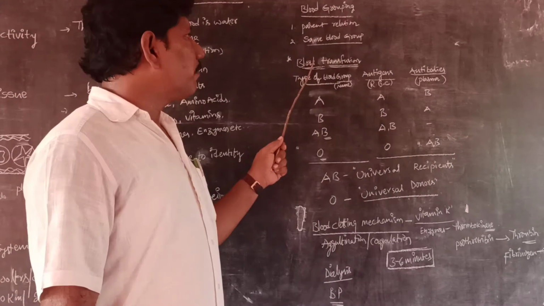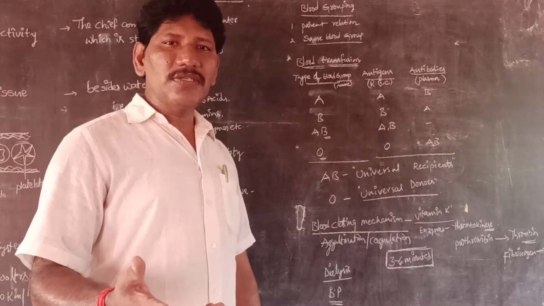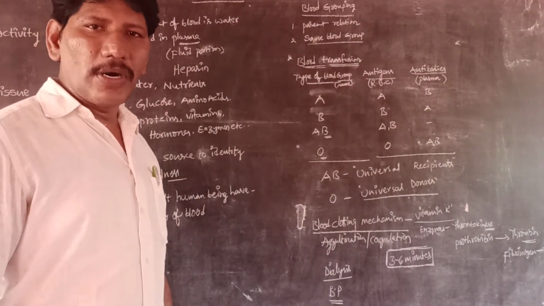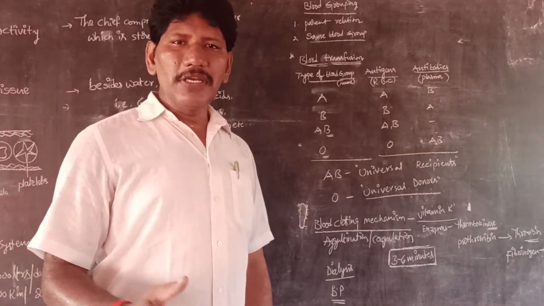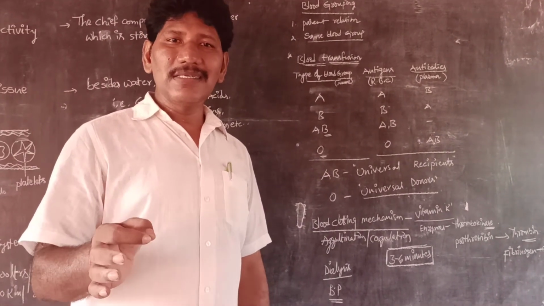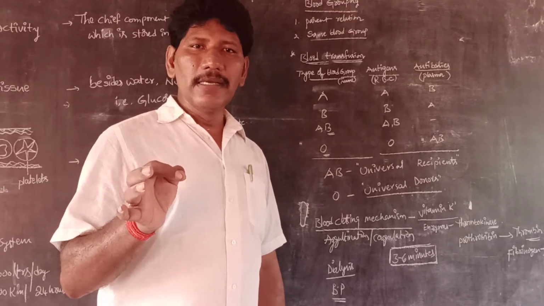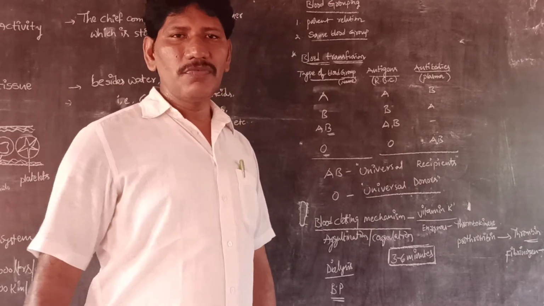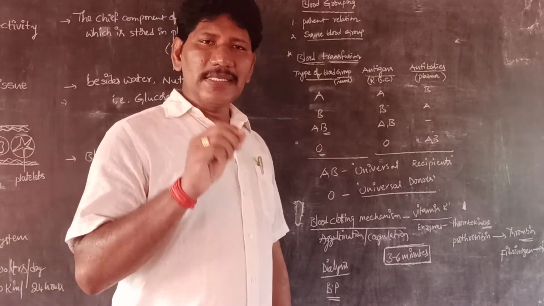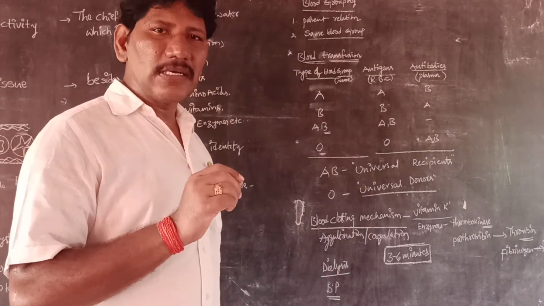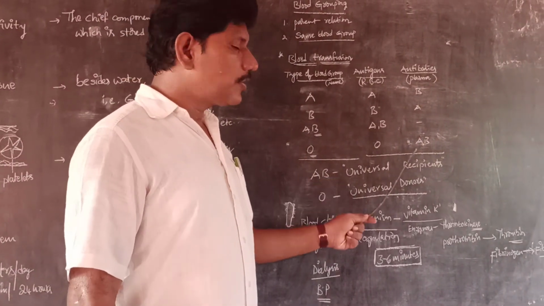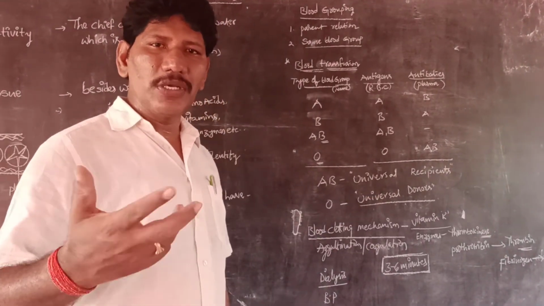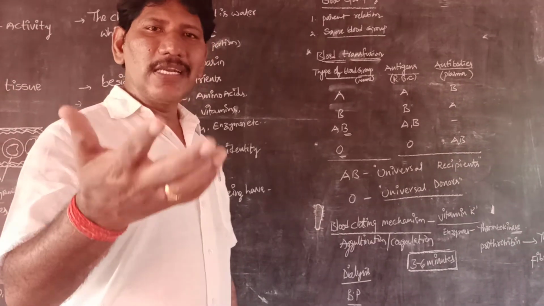For example, at the time of blood transfusion, if suddenly any severe accident occurs in front of us, we need to donate blood. But it is mandatory to first know which group your blood belongs to. If not, what will happen? We are going to see what happens if we donate blood without knowing our blood grouping or the recipient's blood grouping.